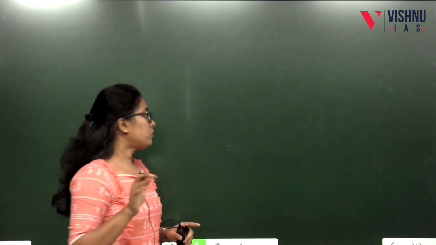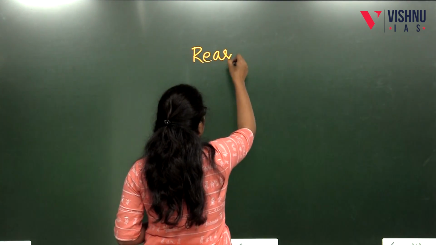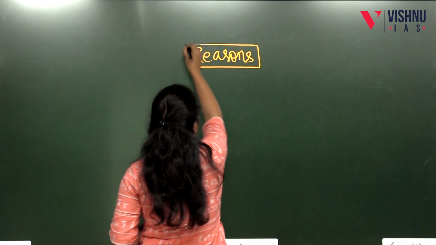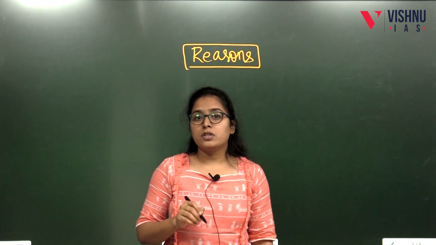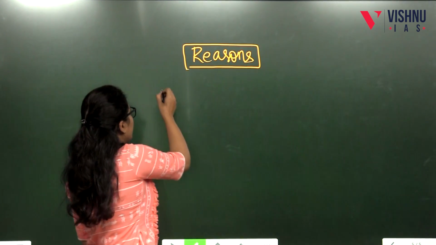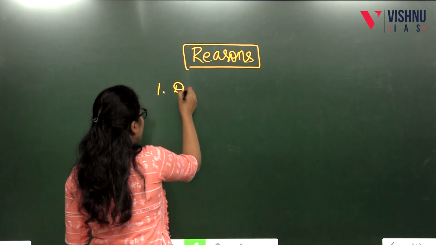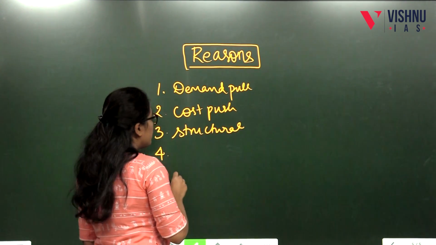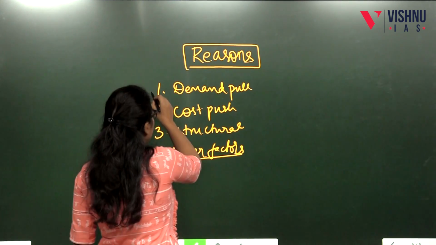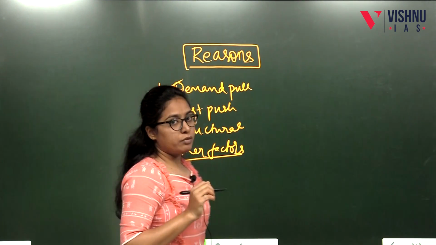Then comes the reasons. Reasons are very important because only if we know the reasons can the government control the inflation in the economy. The reasons can be demand pull, cost push, structural inflation, and other factors. First reason is demand pull inflation.